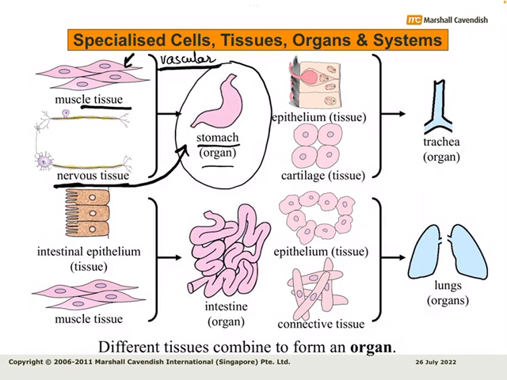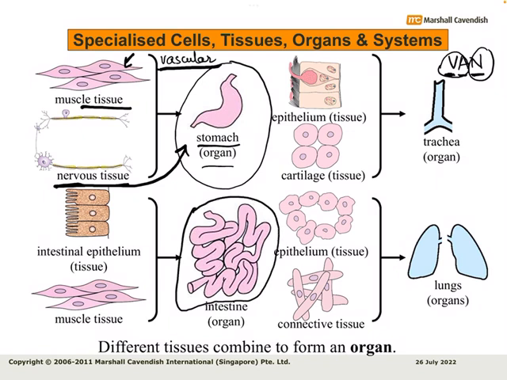and this nervous tissue might have a connection with your brain as well, with your higher centers in the brain. At the same time, although it's not mentioned over here, the stomach must also have a vascular tissue, a tissue supplied with blood vessels, so that oxygenated blood reaches the stomach and supplies it with oxygen and nutrients so that it can live and perform its functions adequately. So when different kinds of tissues join together, they give rise to an organ. To state it simply, the stomach is an organ because it is a combination of muscle tissue, nervous tissue and vascular tissue.